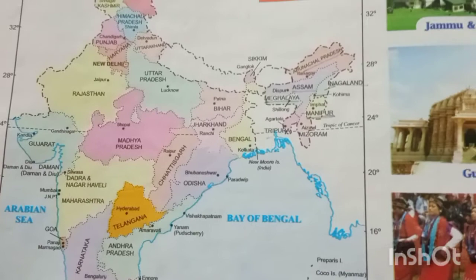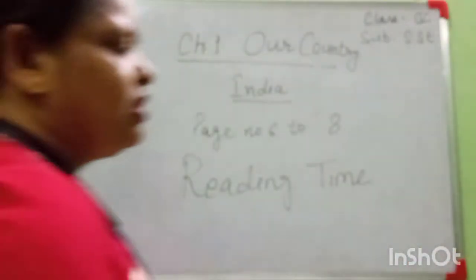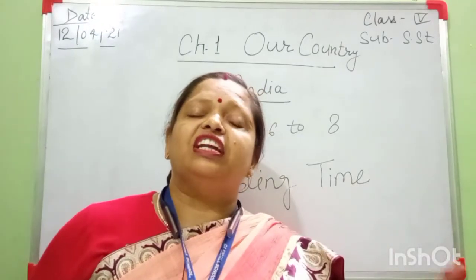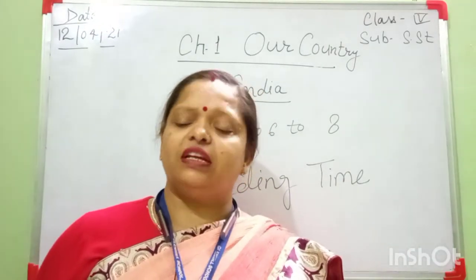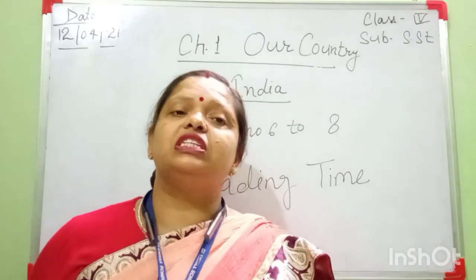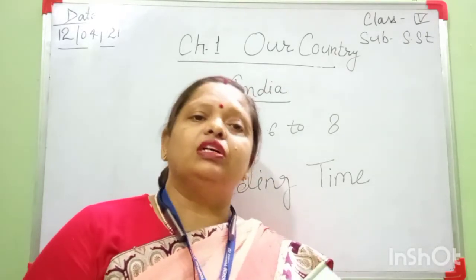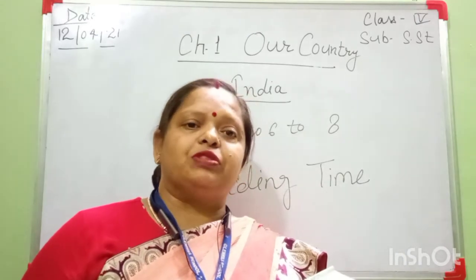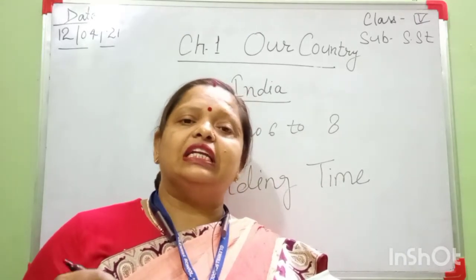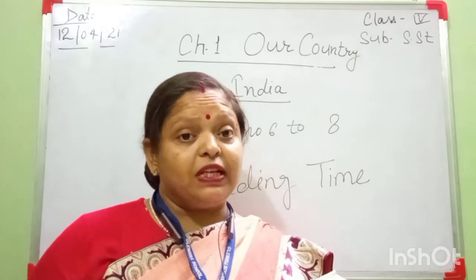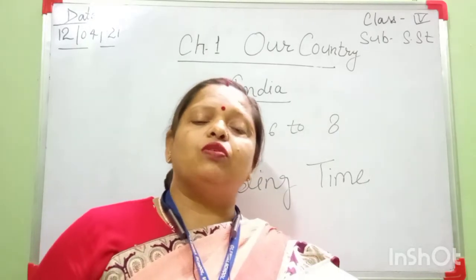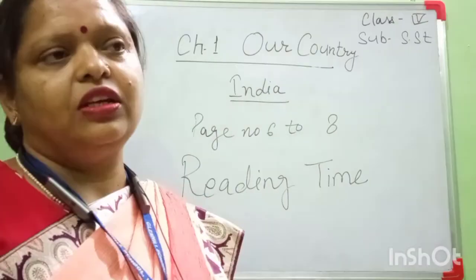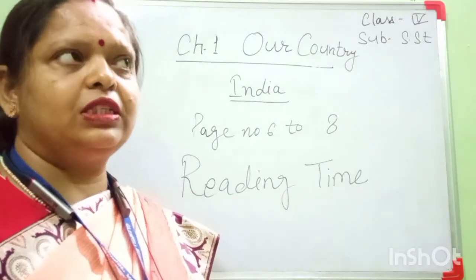In this chapter we will learn about our neighboring countries, only the names, and the physical features of our country. So beta, read this chapter very carefully, and in the next class I will explain it. Everyone open your book and read it 2 times.